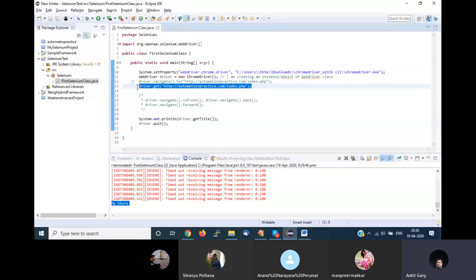And this is also an interview question, a very basic interview question. What is the difference between driver.navigate and driver.get? The only difference between these two is that using driver.get, I can only launch my browser. There is no other operation or method available. But if you are using driver.navigate, you have seen you can also refresh your browser, you can navigate forward or backward. For all the things I am using driver.navigate only. The parent method is the same, navigate. This is the only difference between driver.get and driver.navigate.